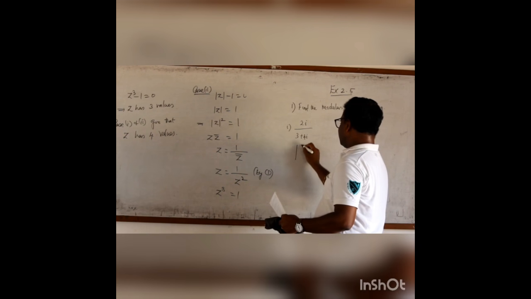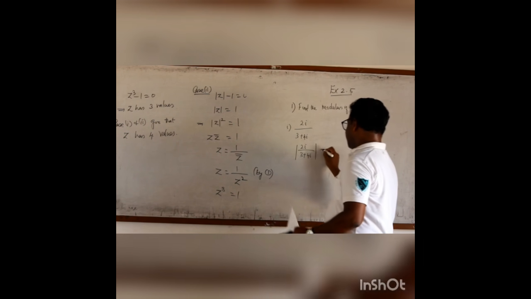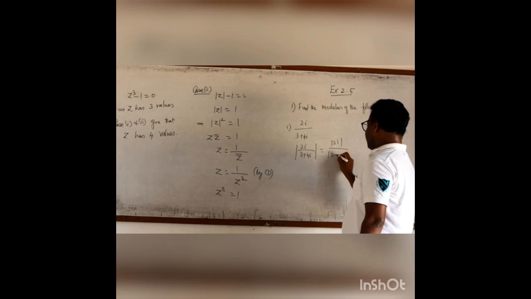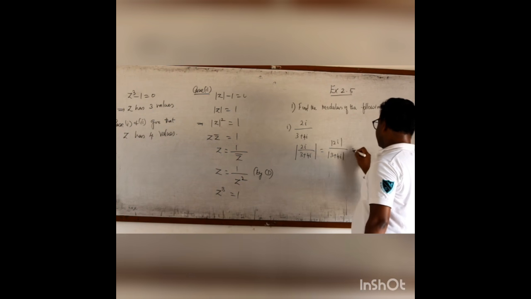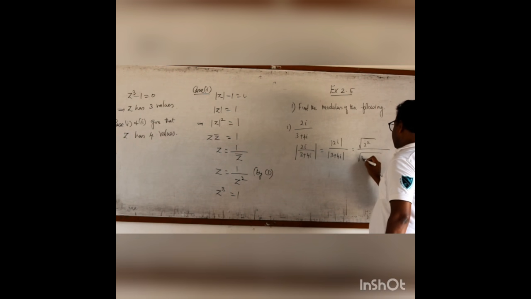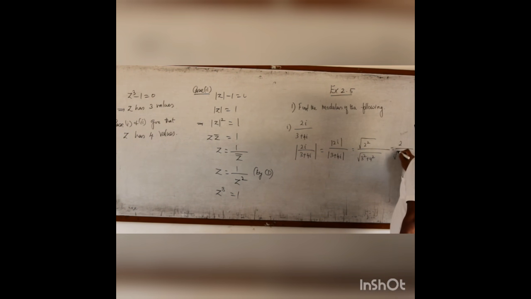For this, I have to find the modulus of 2i by 3 plus 4i. I can have a separate modulus for the numerator and for the denominator. It is root of 2 square over root of 3 square plus 4 square. It is 2 by root of 9 plus 16. 9 plus 16 is root 25. It is 2 by 5.